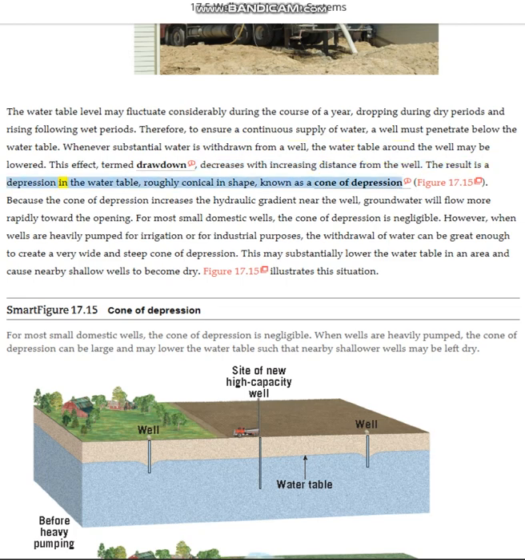The result is a depression in the water table, roughly conical in shape, known as a cone of depression, figure 17.15. Because the cone of depression increases the hydraulic gradient near the well, groundwater will flow more rapidly toward the opening. For most small domestic wells, the cone of depression is negligible. However, when wells are heavily pumped for irrigation or for industrial purposes, the withdrawal of water can be great enough to create a very wide and steep cone of depression. This may substantially lower the water table in an area and cause nearby shallow wells to become dry. Figure 17.15 illustrates this situation.